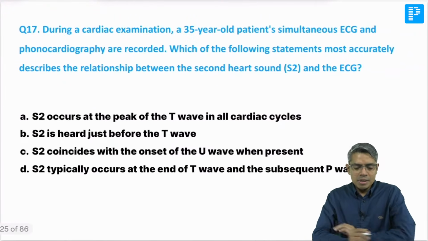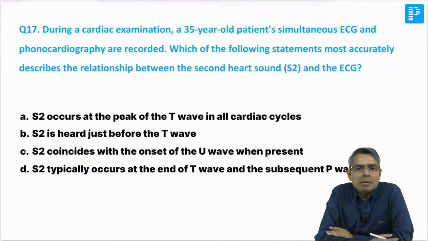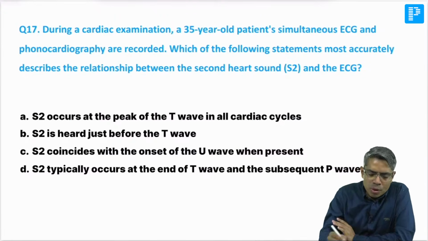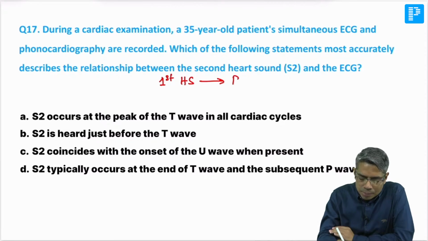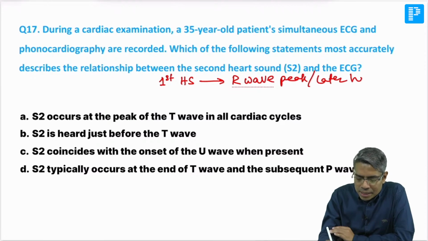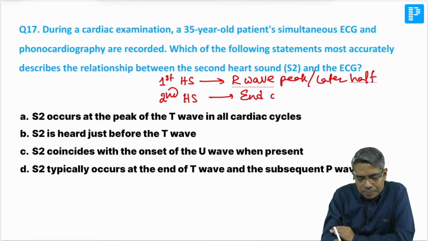Now next, during a cardiac examination, this question has two possible answers. I told you that whenever you are dealing with the first heart sound, it appears at the R wave peak or later half of the R wave, and the second heart sound is generally at the end of the T wave.